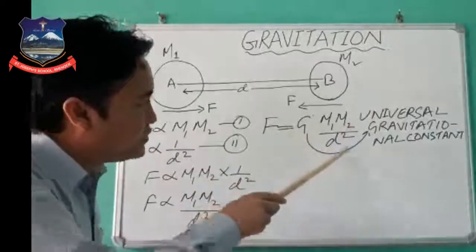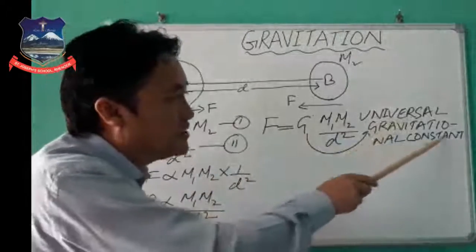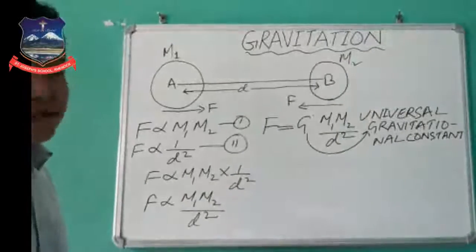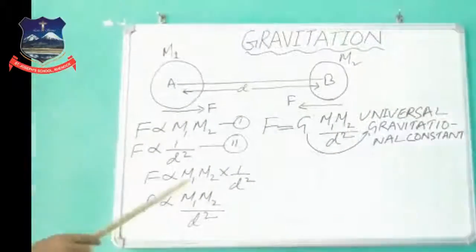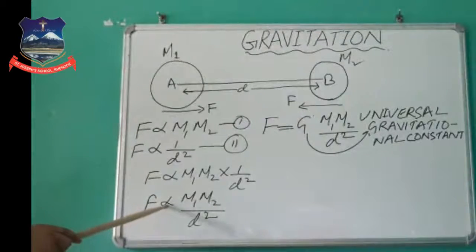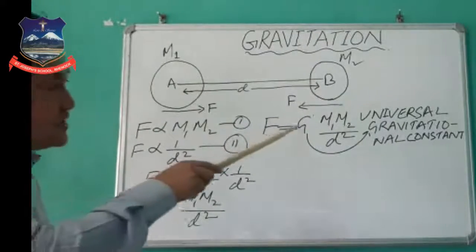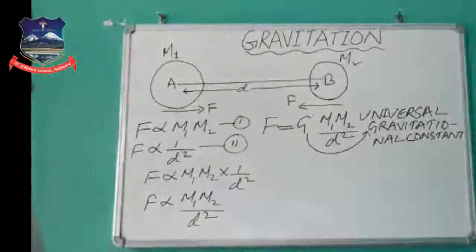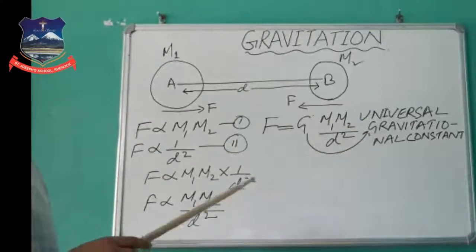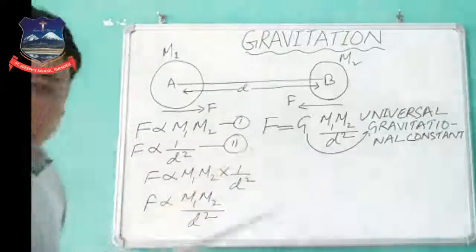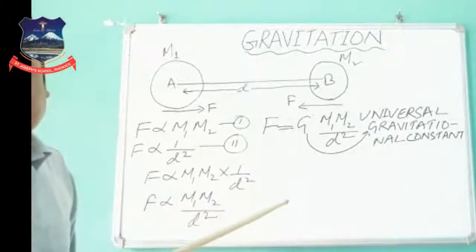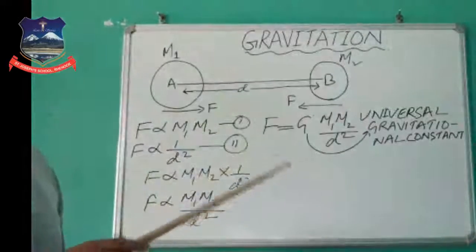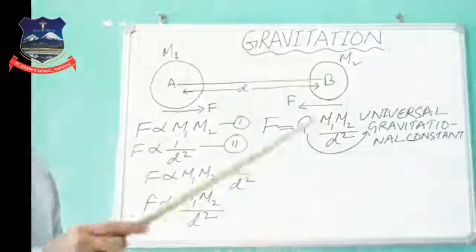Now the sign of proportionality can be replaced with a constant, so F equals G m1 m2 divided by d square. This G is known as the universal gravitational constant. So this is the law which we call the law of gravitation, the universal law of gravitation, or Newton's law of gravitation.